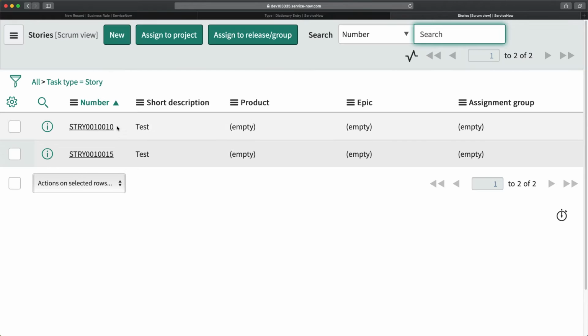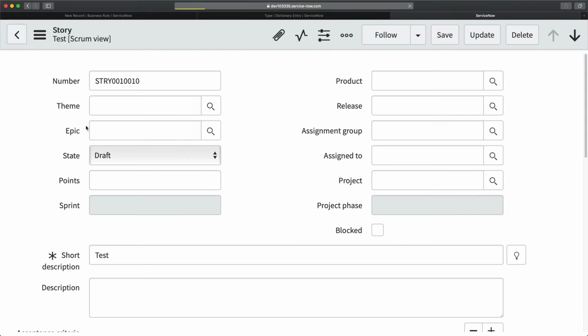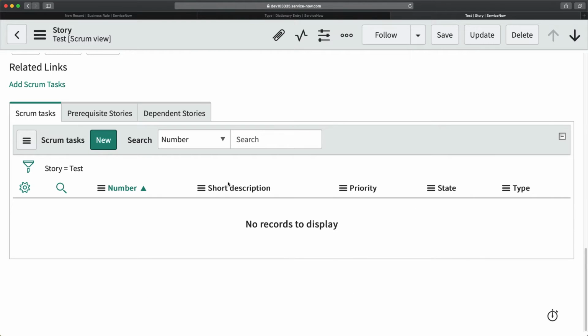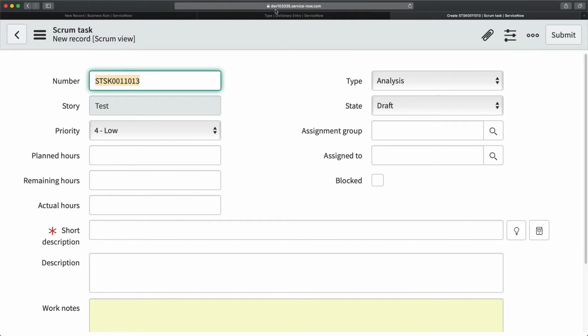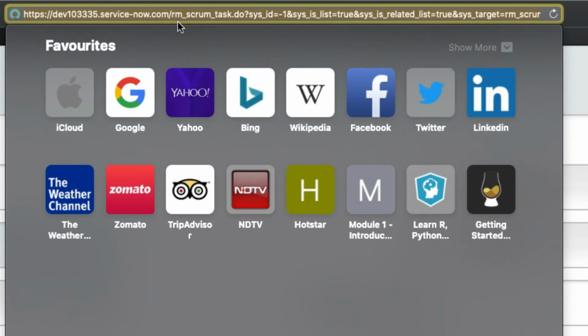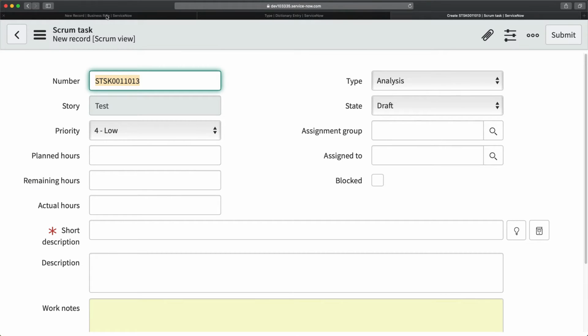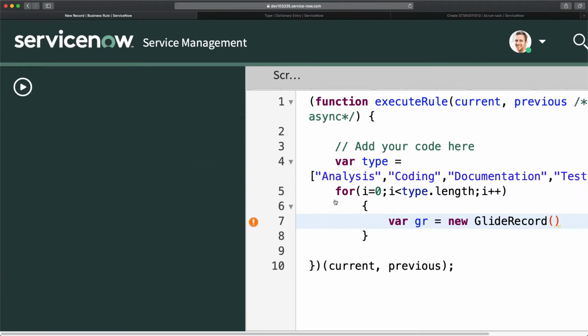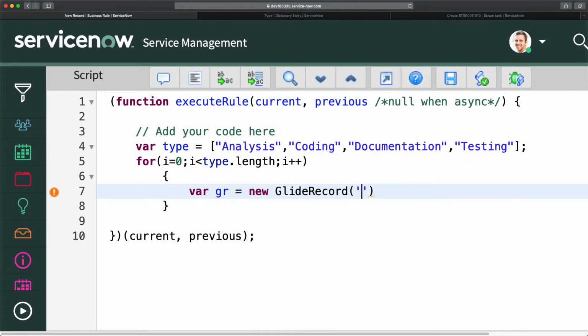So here we have stories, and if I go to any story and I go a little bit bottom here, and I will just click on create new so that I can just see the table name. So the table name here, you can see it says rm underscore scrum underscore task. So now I will go to my script again, and I will put the table name rm underscore scrum underscore task. So this is the table name.